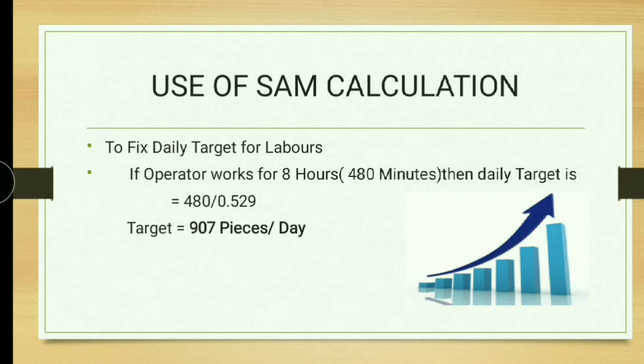And then why do we need to calculate SAM? What is the use of SAM? Let me explain. The first application is that it will help you to fix daily targets for laborers. For example, if an operator works for 8 hours, that is 480 minutes, then the daily target is 480 minutes divided by SAM. Here the SAM is 0.529, so the daily target is 907 pieces. So the SAM will help you to fix the daily target of laborers.